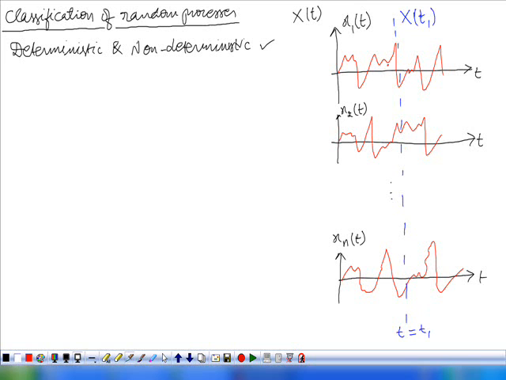So this is the value taken by the random process. This is another value, this is another value. So what are these values? We let this be x1, this x2, and this can be considered xn. What do these x1, x2, and so on, xn indicate? These are the values that are taken by the random variable X of t1. Is it?